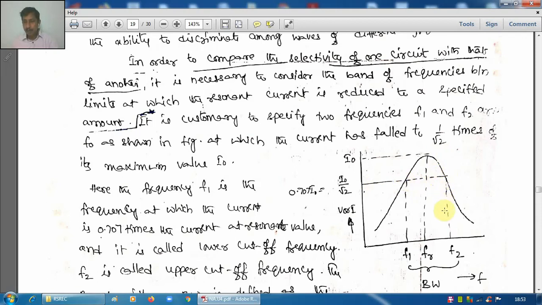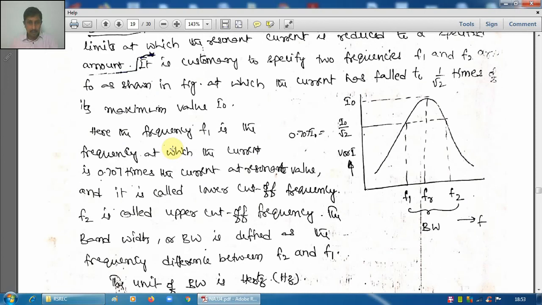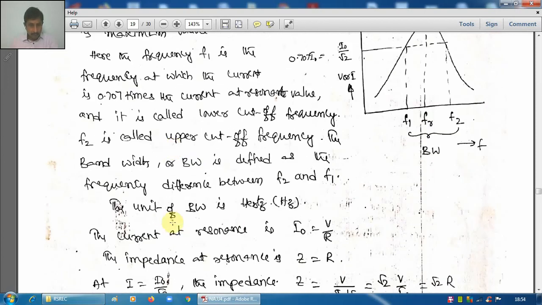If you draw vertical lines like this, this is equal to some value f2 and this is f1, and this is f0. So f2 minus f1 is the range, or bandwidth. That is defined as bandwidth.